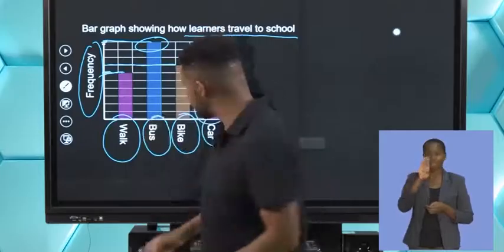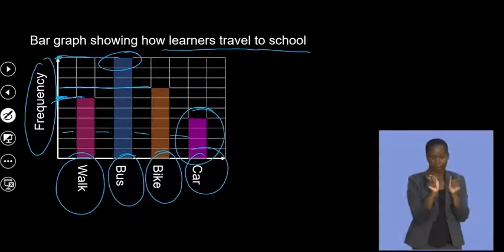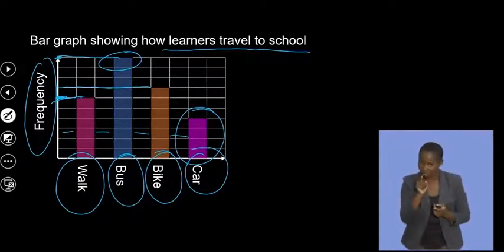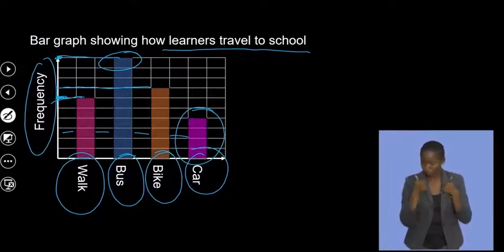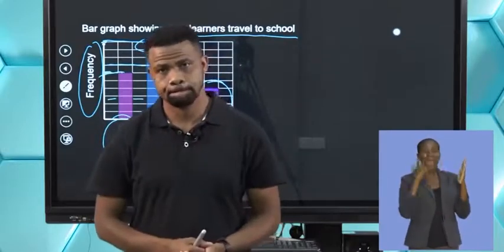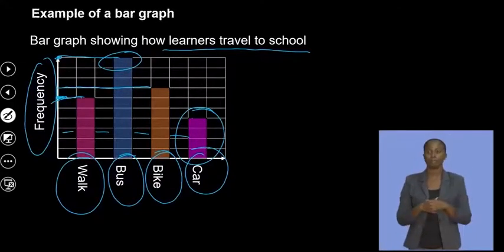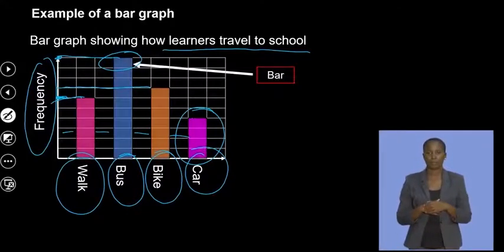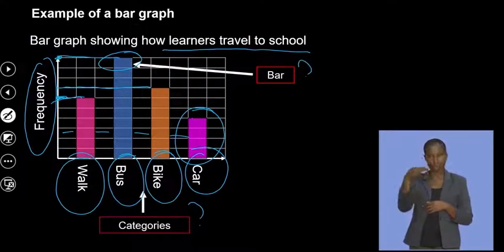You can see there are gaps between the bars. Are we all together? The blocks don't touch each other. Fantastic. You need to know how to draw this and how to interpret this. Now, let's look at what we have here. So this is the bar graph, and those are the bars, and those are the categories. Categories, you can have anything there.